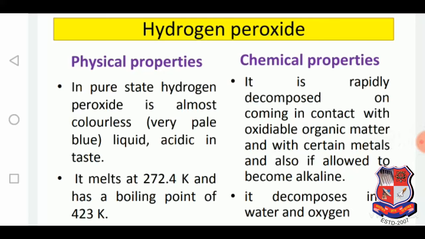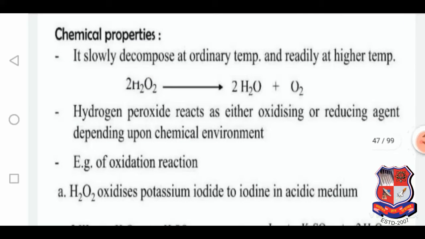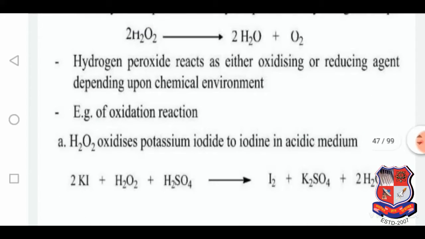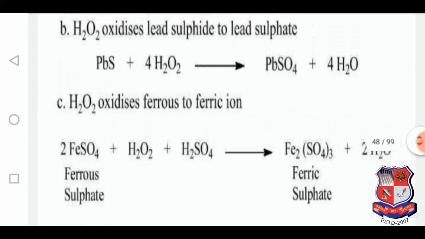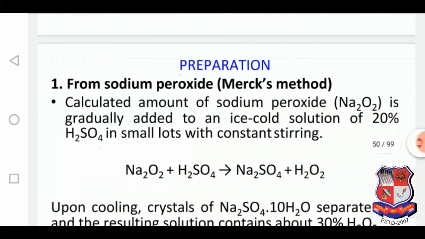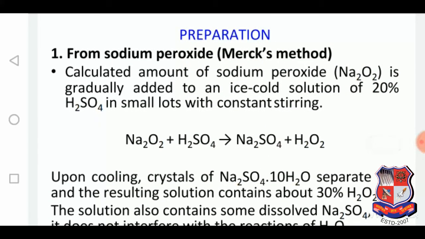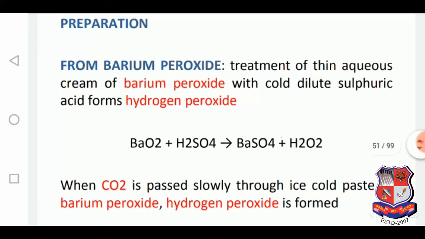Hydrogen peroxide, the physical properties and chemical properties are included over here. Chemical properties include decomposition and, for example, oxidation reactions. Here are some other reactions. Here is the preparation of hydrogen peroxide by using the Merck method from barium peroxide.